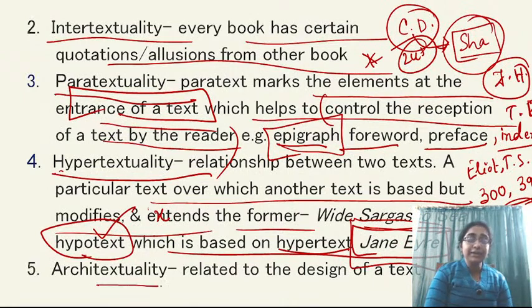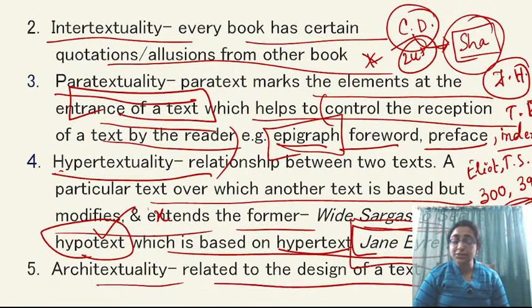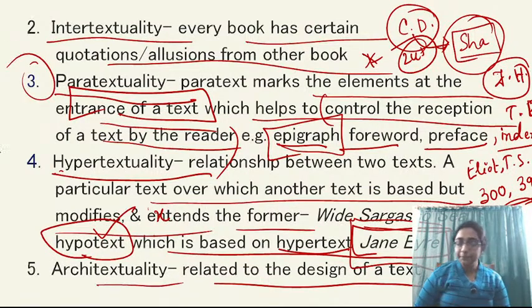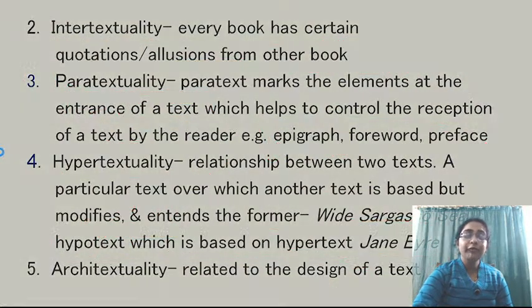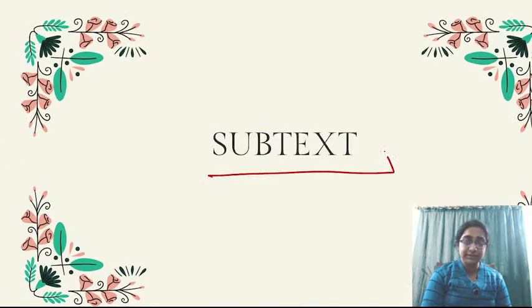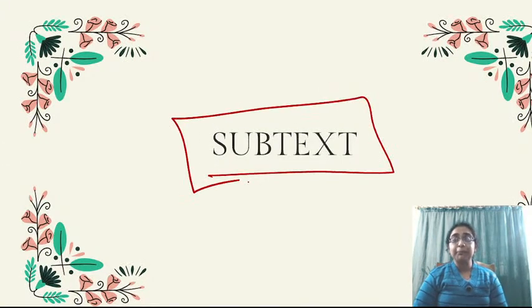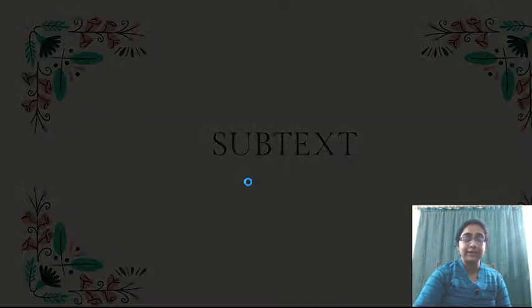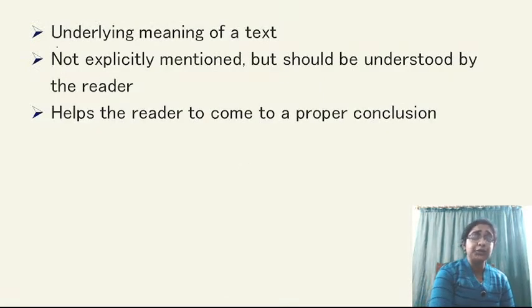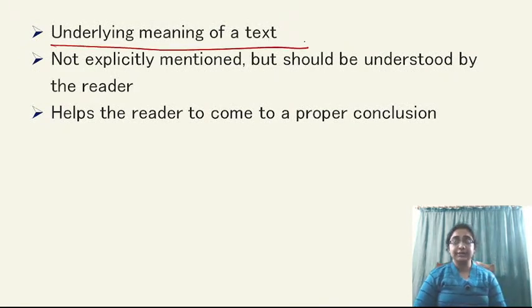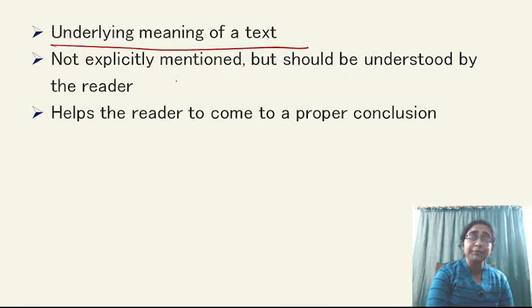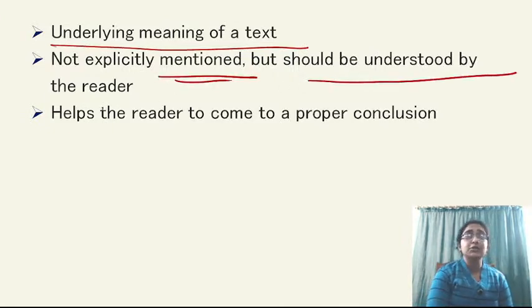And architextuality means it is related to the design of a text, the structure of a text. That is architextuality. So these are the 5 kinds of textuality, from which you were asked about paratextuality. Okay, moving on to our next concept, that is subtext. Now, meta text is a kind of subtext, as I have already told you. Now, what is subtext? Subtext is actually the underlying meaning of a text. The hidden interpretation which we try to uncover, that is subtext. It is not explicitly mentioned but should be understood by the reader.